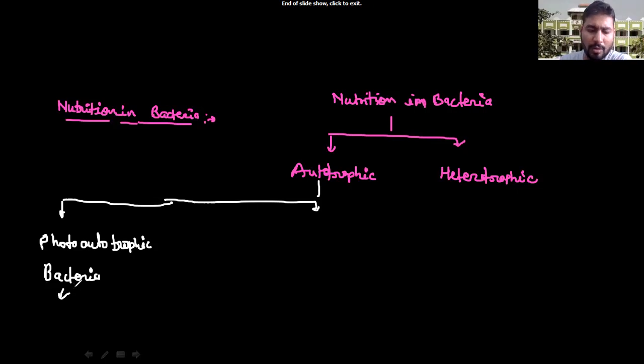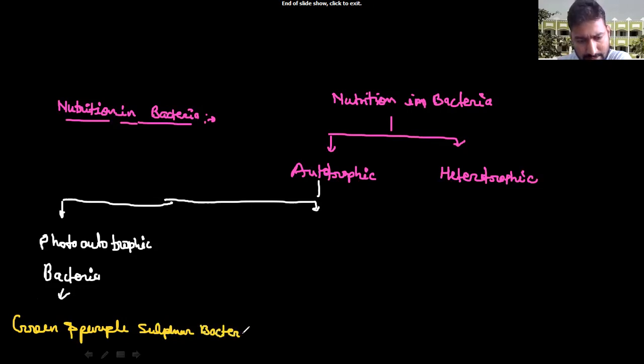Now the example is very much important. The example of photoautotrophic bacteria is the green and purple sulfur bacteria.